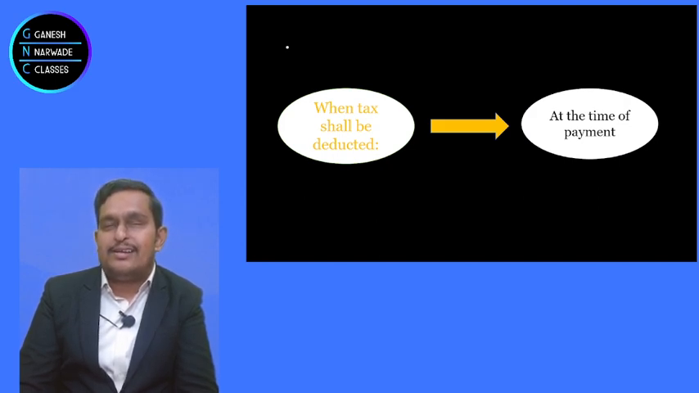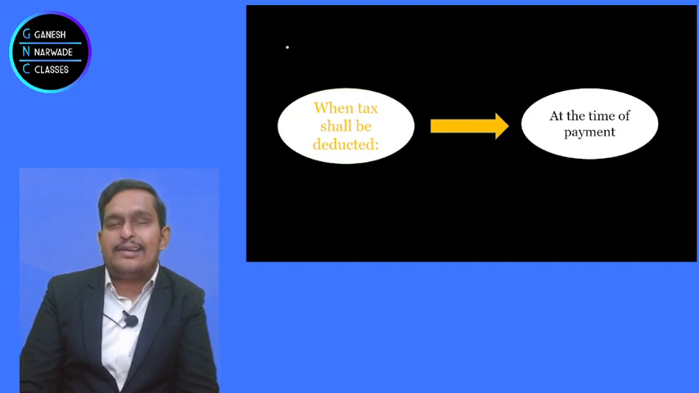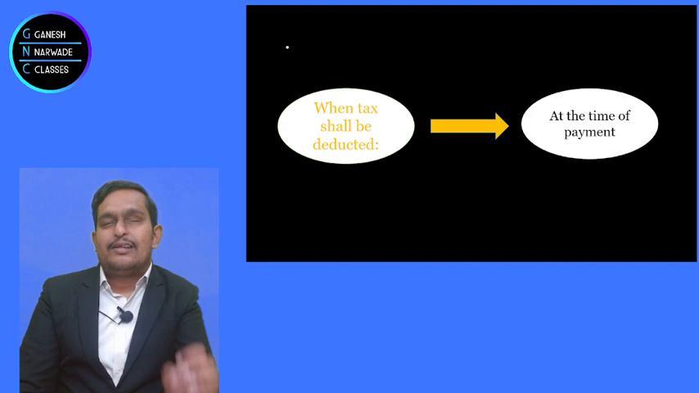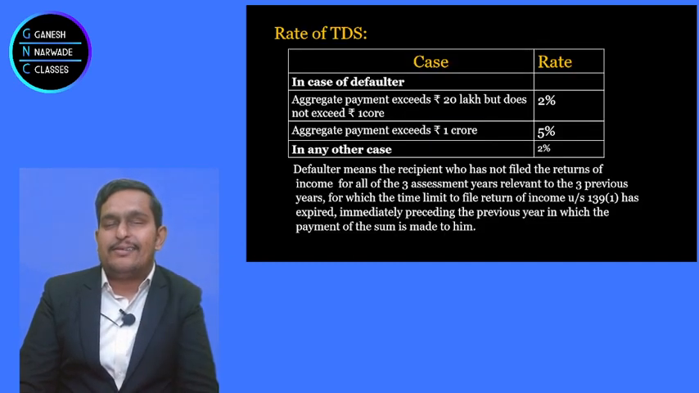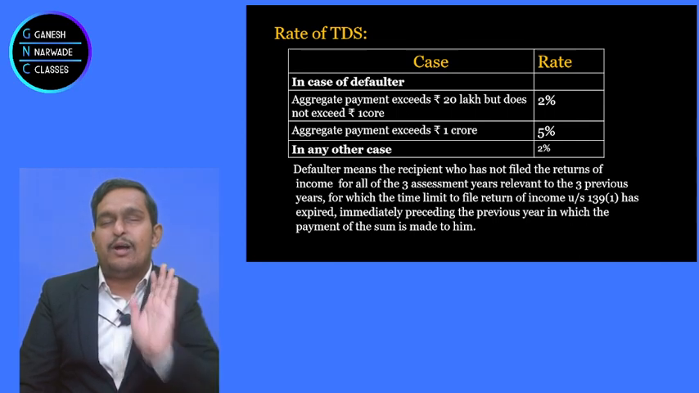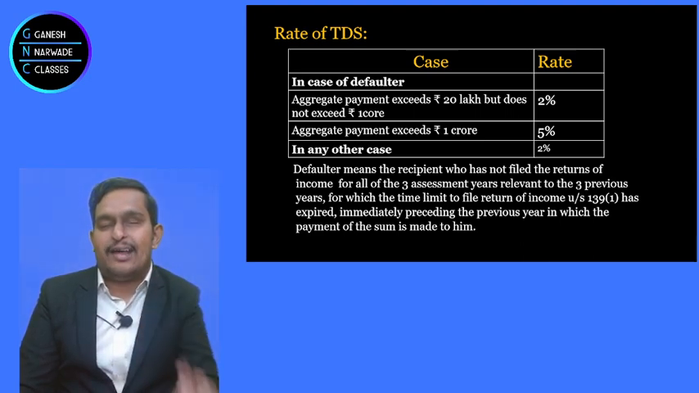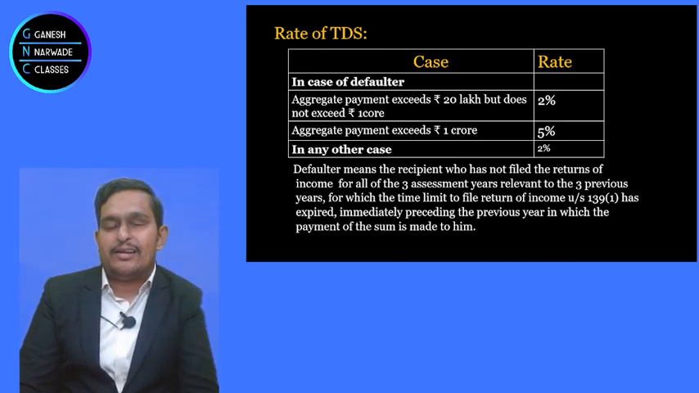Oh, is it? But how much is the rate? I'll tell you now. Listen carefully. The rate of TDS varies. Suppose you are a defaulter. Now I'll tell you the meaning of defaulter. You have to keep the current previous year in mind. Once the previous year is fixed in your mind, immediately before the previous year, we should check the last 3 assessment years.